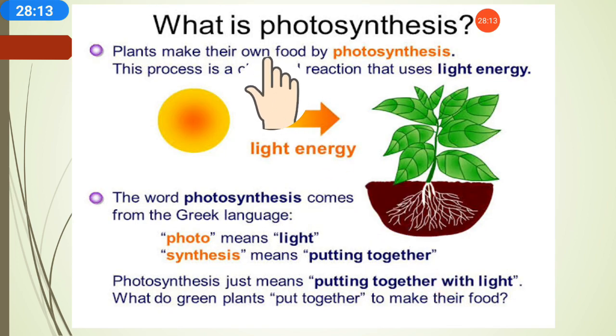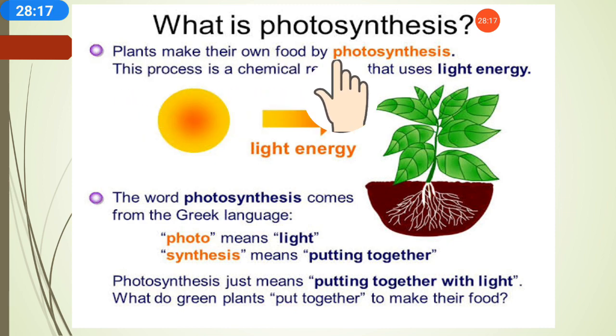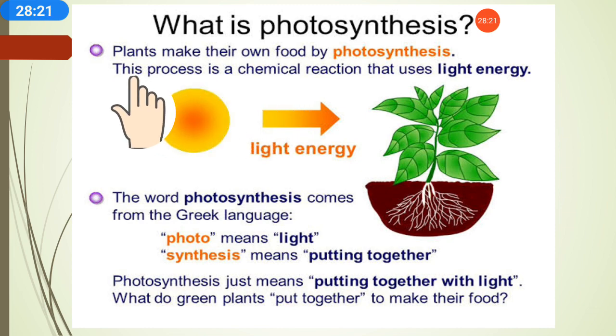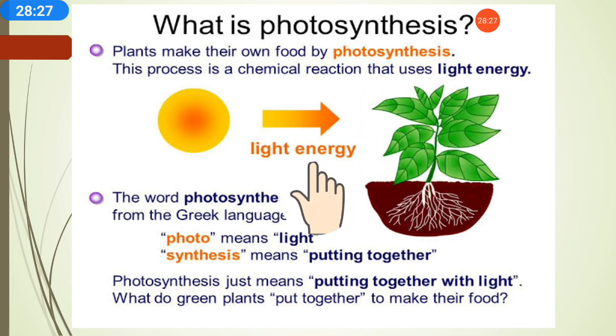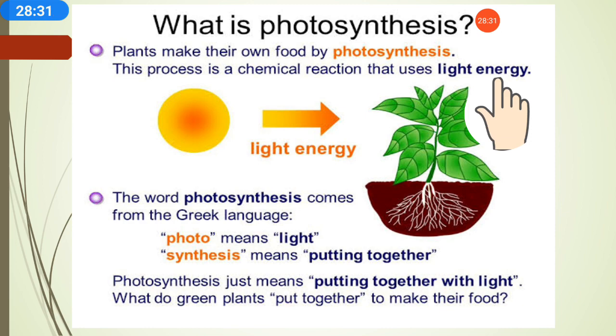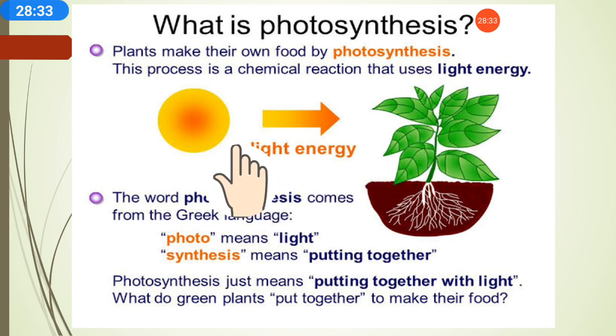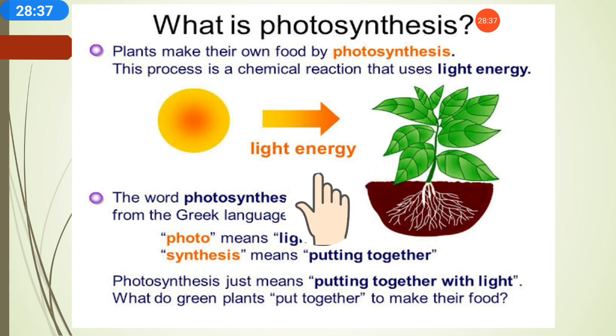Now let's see the photosynthesis process in short. As you know, plants make their own food, and by which process? Photosynthesis. This process is a chemical reaction that uses light energy. Now, photosynthesis is which type of process? It is a chemical reaction process which uses light energy, meaning sunlight. So in the presence of sunlight, the photosynthesis process happens.